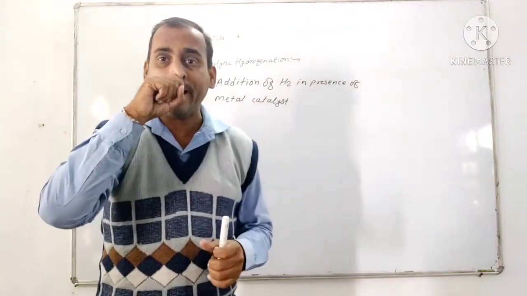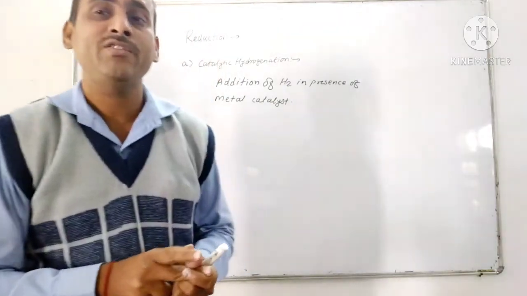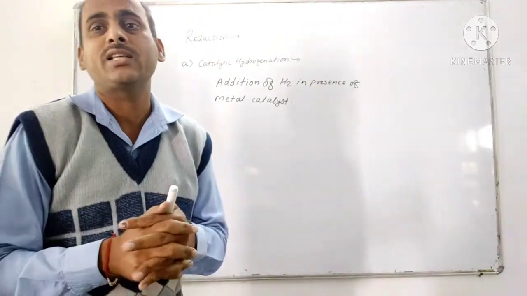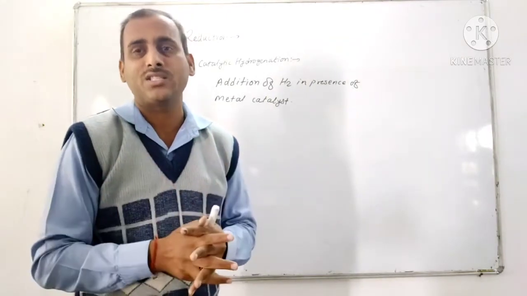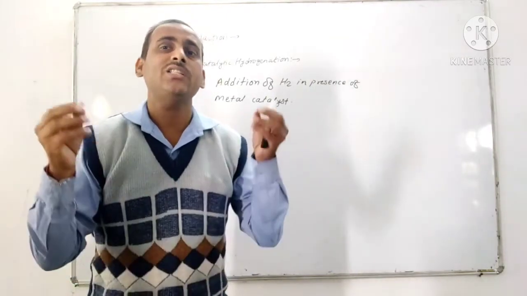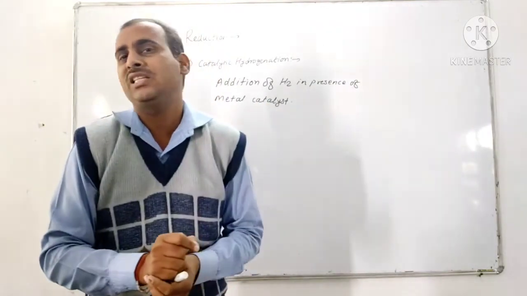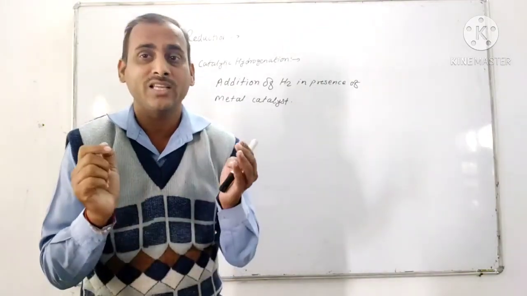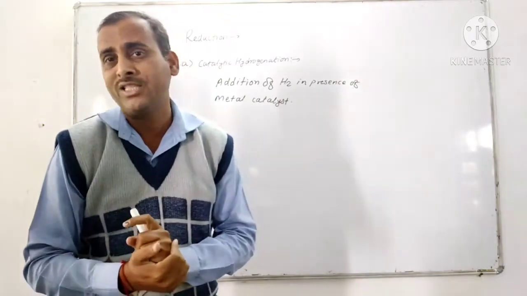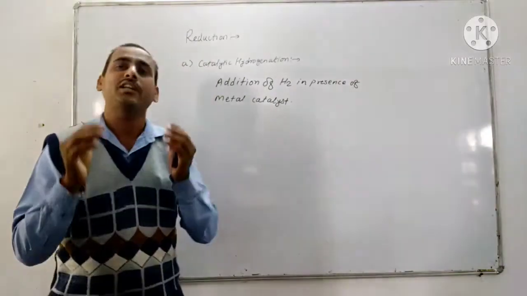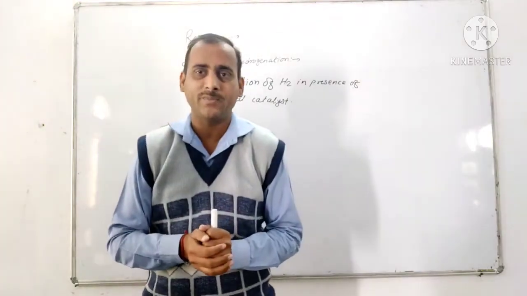Now the catalytic hydrogenations are of two types. There are two types of catalytic hydrogenation: homogeneous catalysis and heterogeneous catalysis. The homogeneous catalyst is the catalyst in which reactant as well as catalyst are present in the same phase, as in a gaseous phase or in a liquid phase. But in the heterogeneous catalyst, the reactant and catalyst are present in different phases.